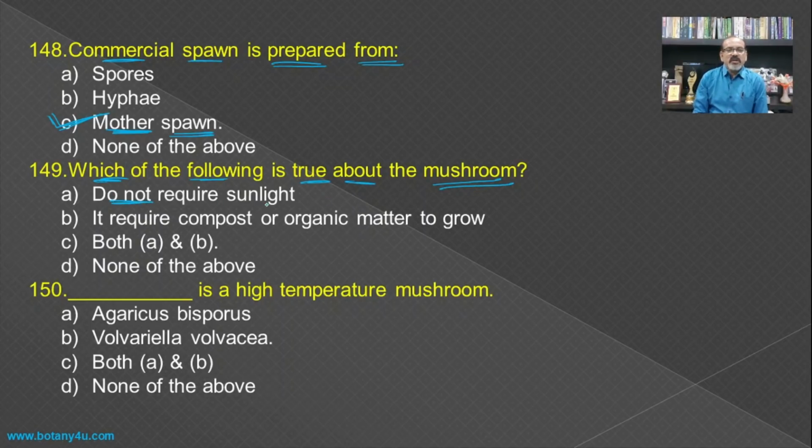So they do not require the sunlight, as it is a heterotrophic group of organisms unlike the plants, and hence it is correct. Then it requires the compost or the organic matter to grow, as it is heterotrophic, there is a need of the dead and the organic matter, and this is also correct, and hence both these are correct, and hence it is the answer.